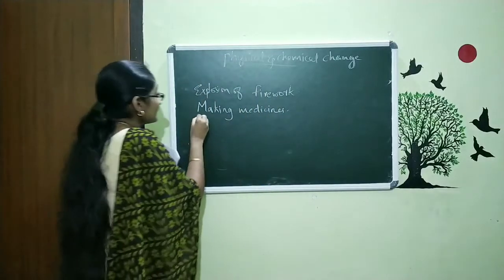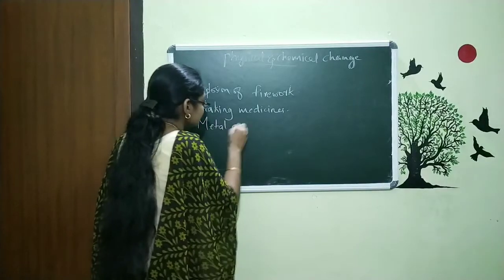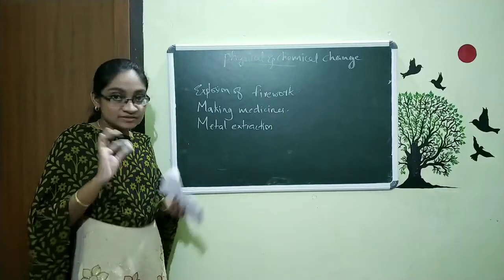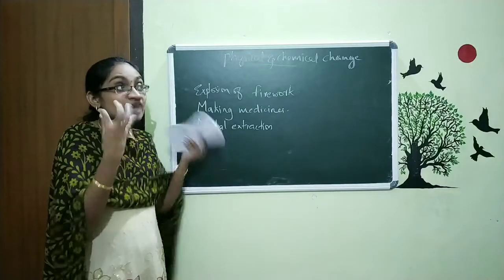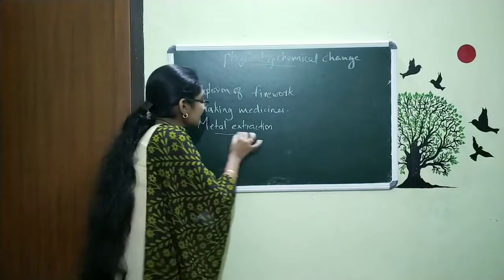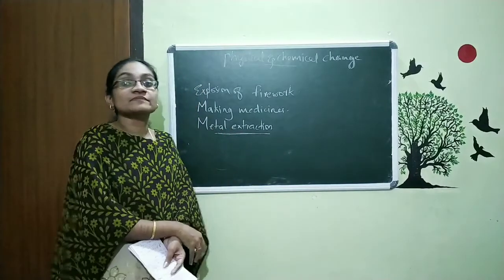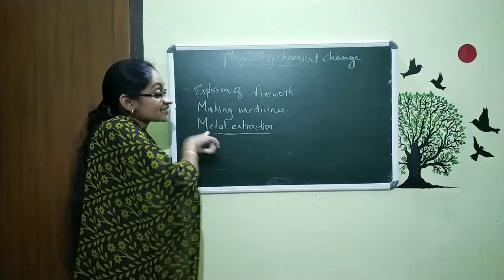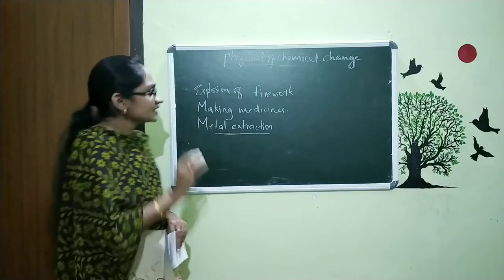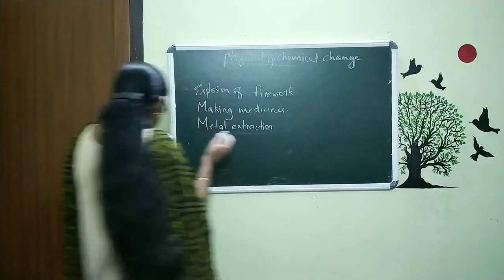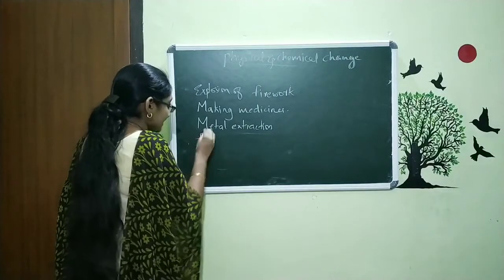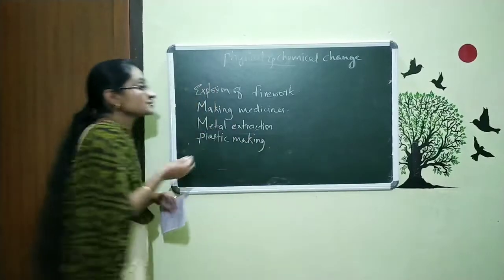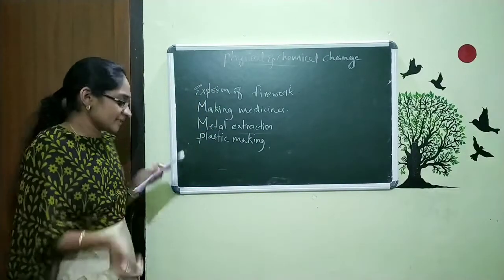The next one is metal extraction. That means we can see the gold and all. We are not getting it in the same stage that we are seeing. The thing is this, we are taking the metal ore from the earth core and ore with another state, and we are extracting this. That is also a type of chemical change, metal extraction. The another one is plastic making. This plastic making is also a type of chemical change or chemical reaction.